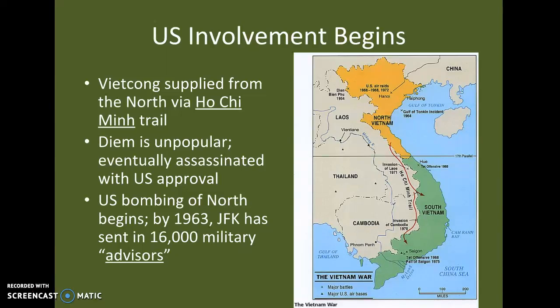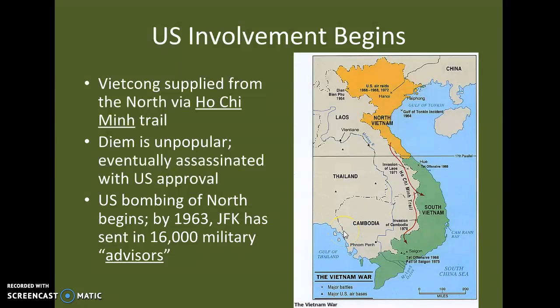Viet Cong are supplied from the north via the Ho Chi Minh Trail. So here is where you have your Viet Minh troops. Viet Cong are going to be down here in South Vietnam. Okay, remember South Vietnam was controlled by Diem, who the United States backed. They can't get supplies and weapons and other types needed to attack the government because no one would sell it to them. They had no way of making them, buying them, or anything like this. So the communists in the North are going to supply them by going through Laos. Okay, so they're going to use the Ho Chi Minh Trail, which is just used to sneak goods into South Vietnam. They're basically going to smuggle them.